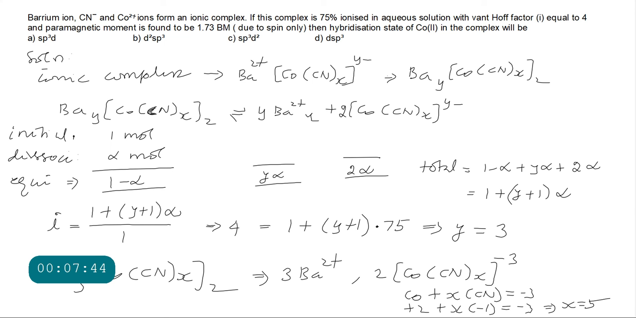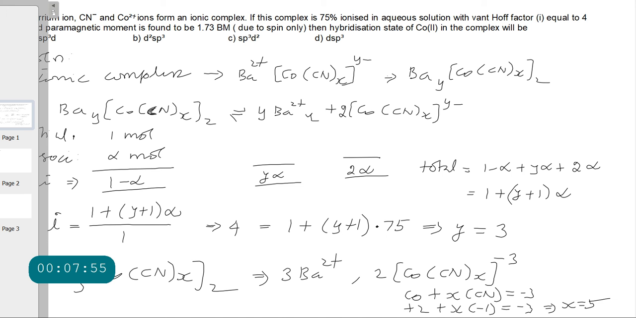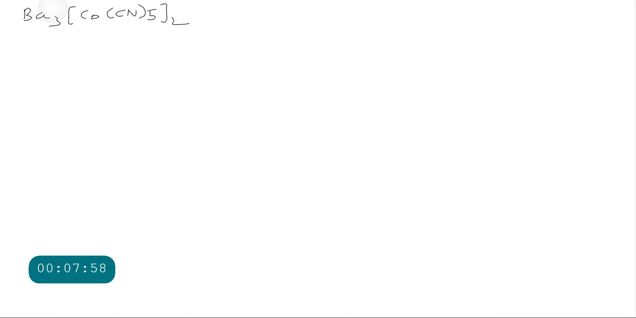We got the formula Ba3[Co(CN)5]2. Now what is the question they are asking? Hybridization of cobalt 2. So we have to go for the hybridization of cobalt 2 in the complex.